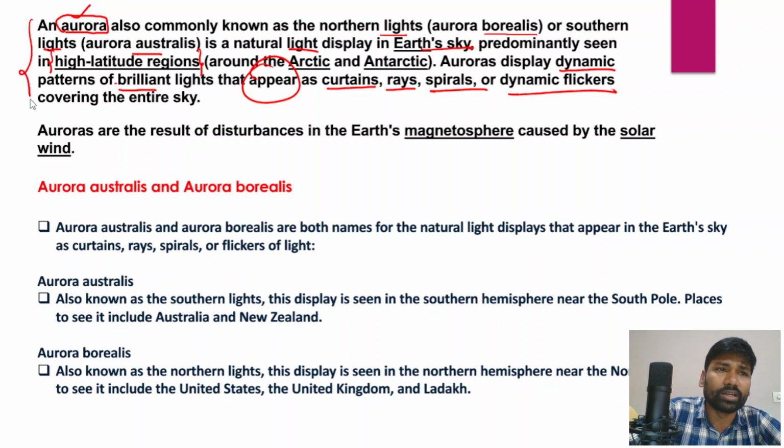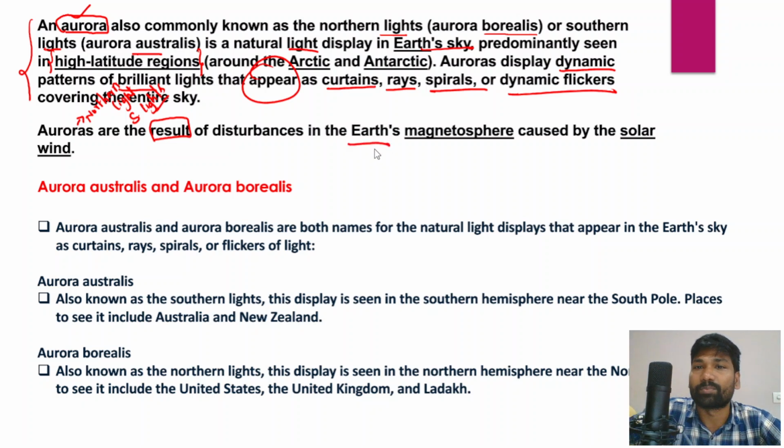So this is how the aurora australis and aurora borealis are. That's how you can give a brief description or introduction about both. As I've already told you, these auroras are known as northern lights or southern lights, so you could call them either. Auroras are the result of disturbances in the earth's magnetosphere, which are caused by the solar winds.